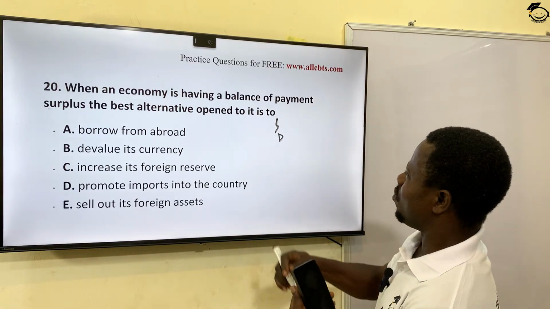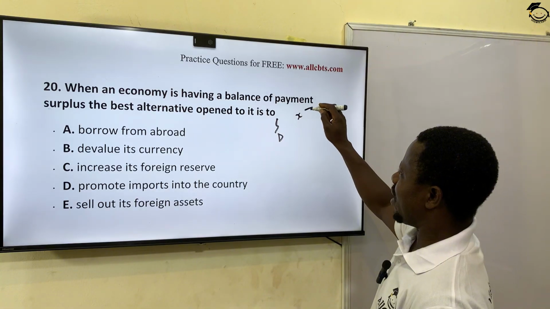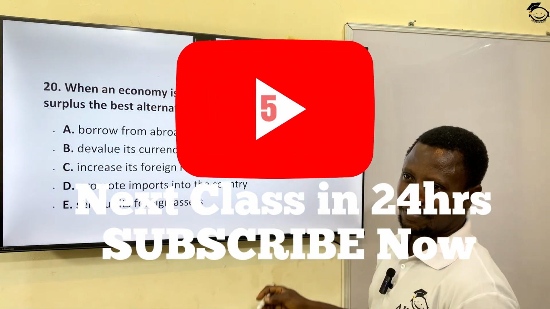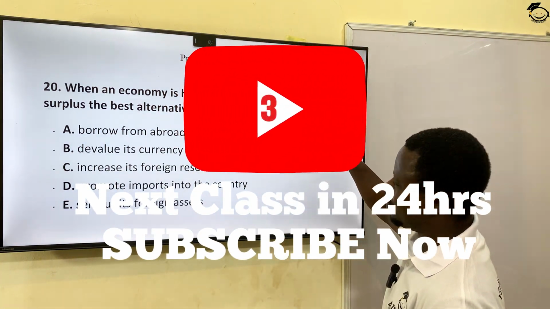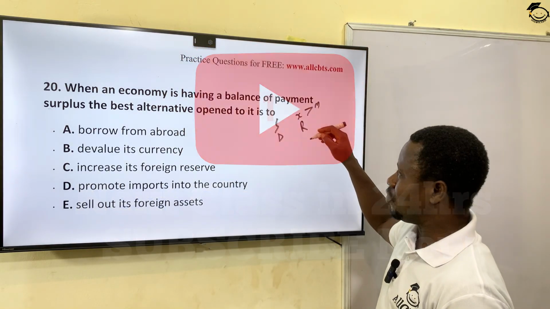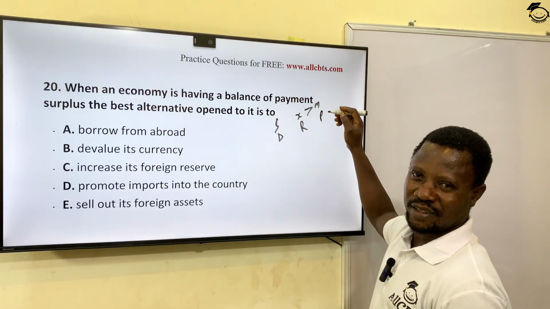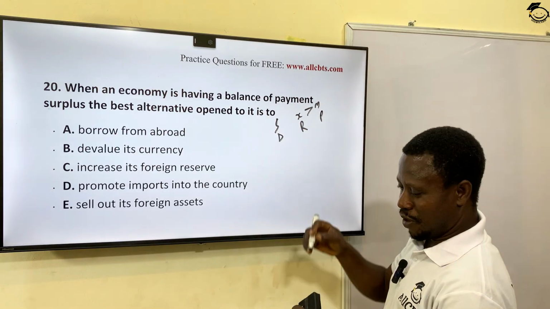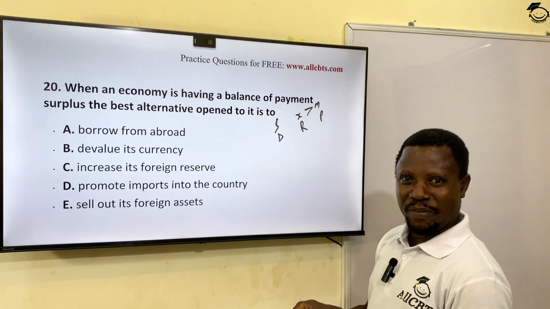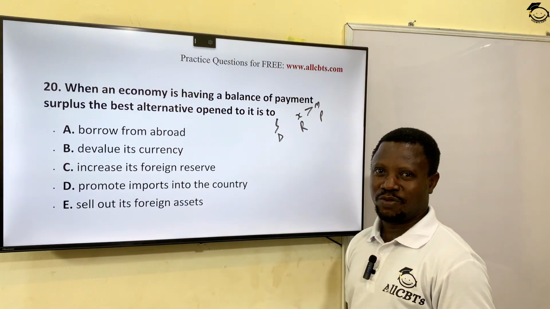It means that what you are exporting is far greater than what you are importing. When you export, you receive. That's your receipt, your revenue, generate revenue. But when you are importing, you are paying. So when your receipt is more than your payment, it is surplus balance of payment. Your international trade with other countries.